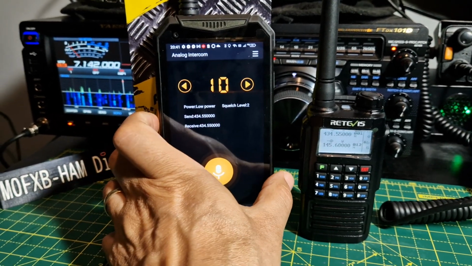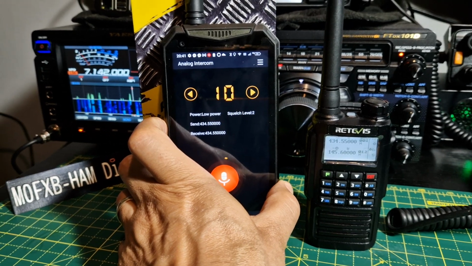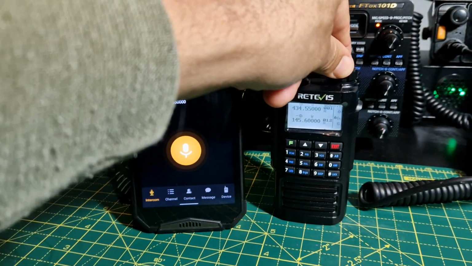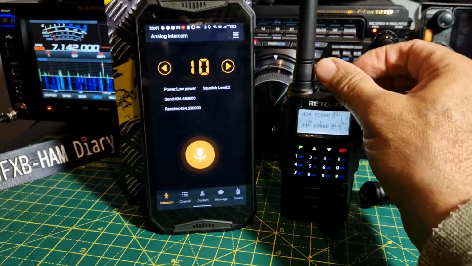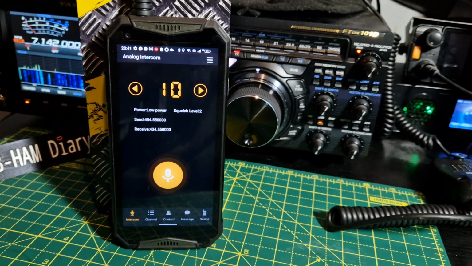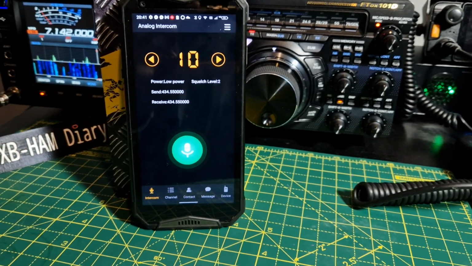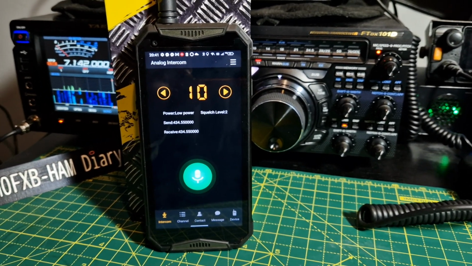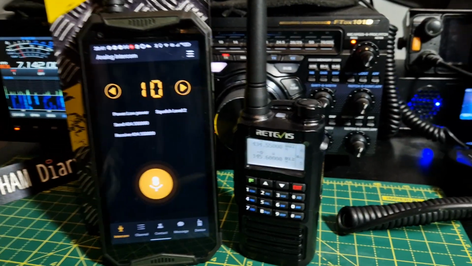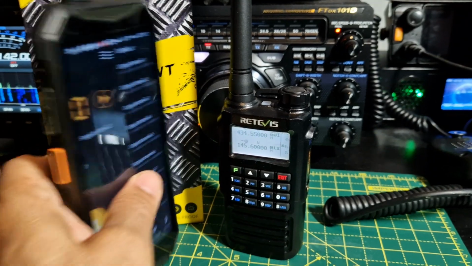Actually, we'll do it with the PTT. M0FXB. Of course, we're going to get an echo, so let's turn that right down. Now, if I just bring it over here to me, I'll just talk into this. Mike 0, Fox X-Ray Bravo. So that sounds okay to me. Let's go the other way. I'll just bring this over here.